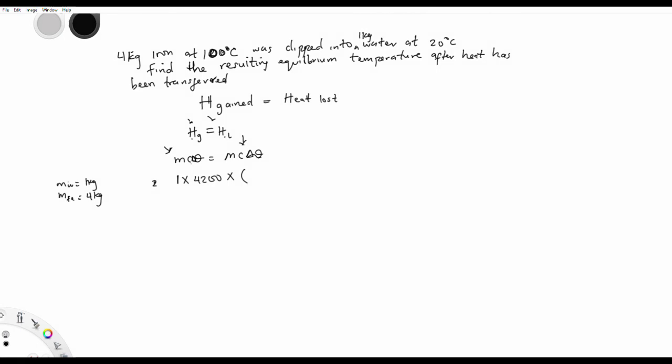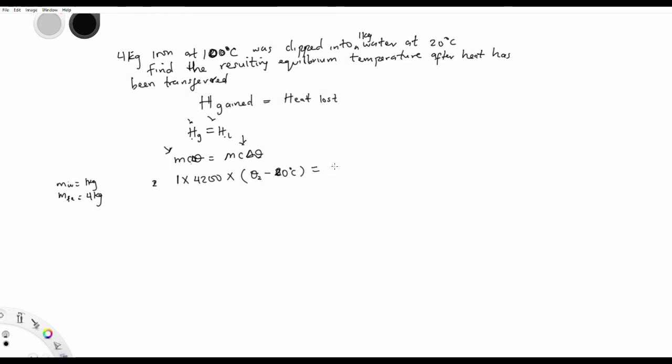So that means 20 here should be the least of its temperature. So that means this one, temperature 2, is what we don't know, minus temperature 1, 20 degrees Celsius. I believe we understand that since it is the one gaining the heat, 20 should be the smallest temperature that it should have. So the temperature must be in front. It is very important you take note of this.